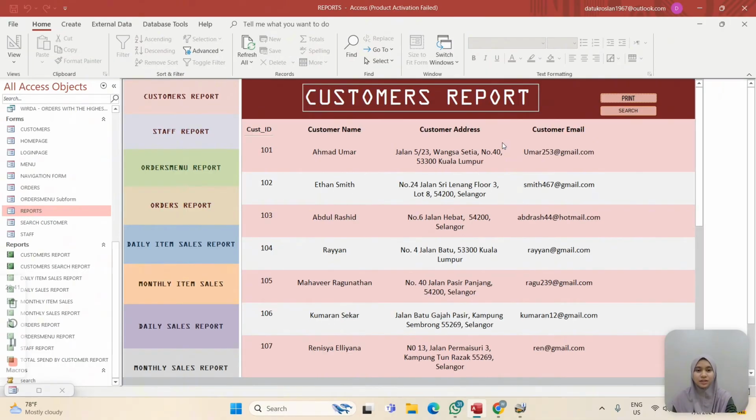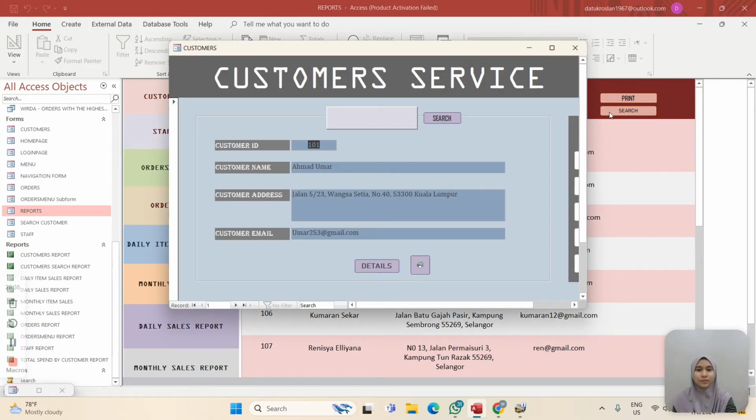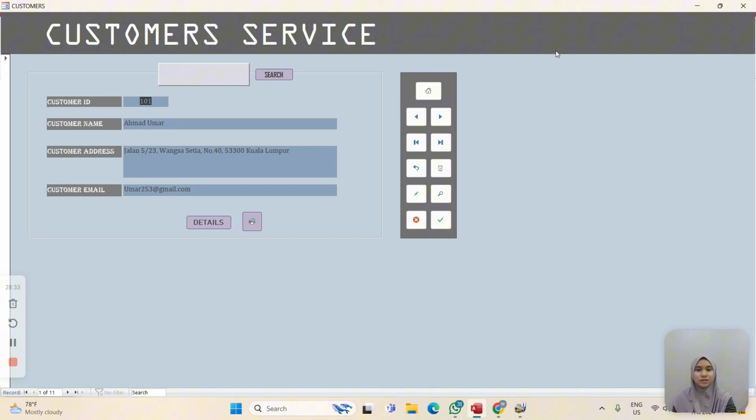So next, as you can see, we also have the search button. If you click the search button here, we have a customer service. What is customer service? This is the easiest way to search for customer. Maybe you want to search for a certain customer, you can search by using their customer ID or customer name. For example, we use the customer ID, like this, 102. Then just click the search button, and then all the information about our customer will appear.